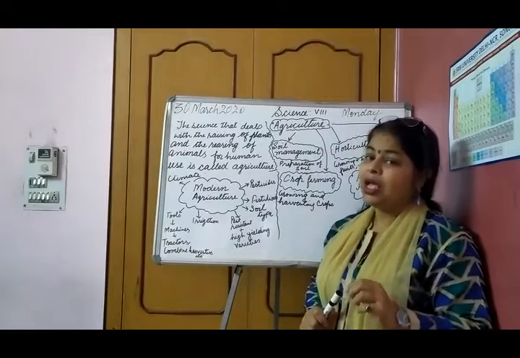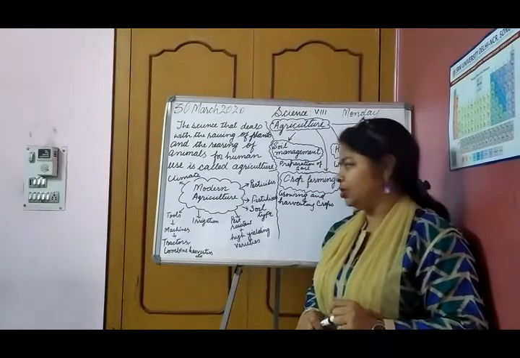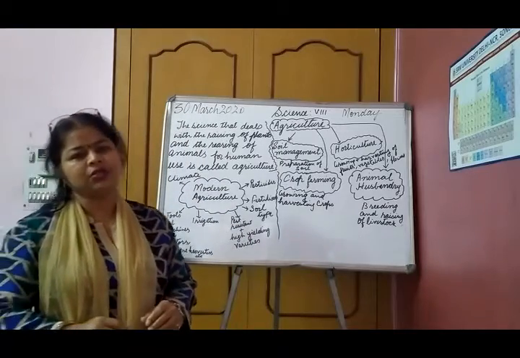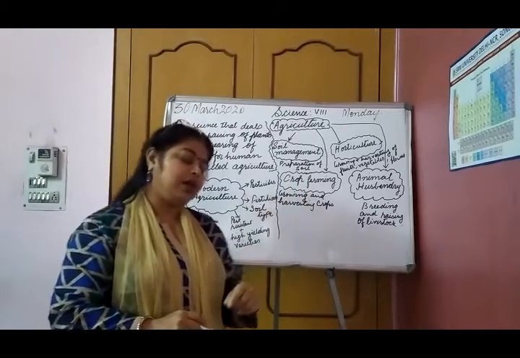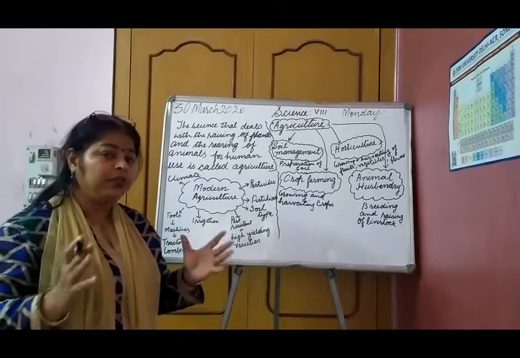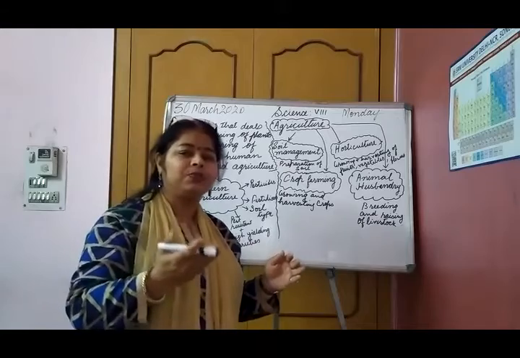But if we talk about modern agriculture, what do you think? Is it the same or has it changed? In ancient agriculture, there was also something very time consuming, the harvesting of crops.